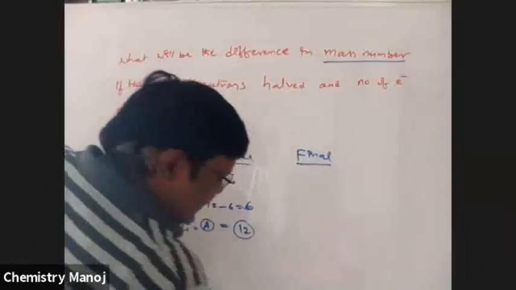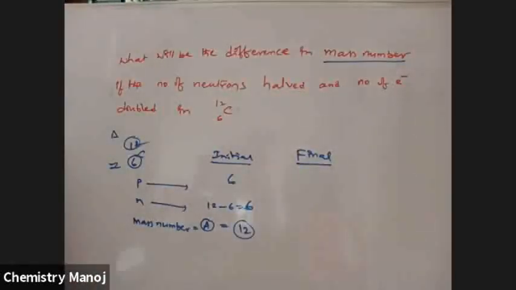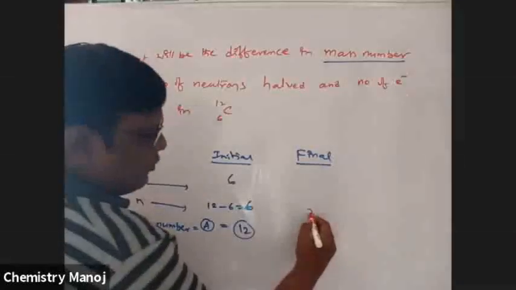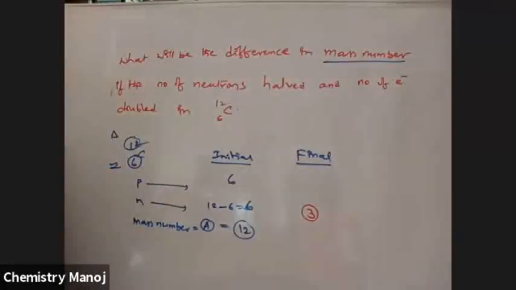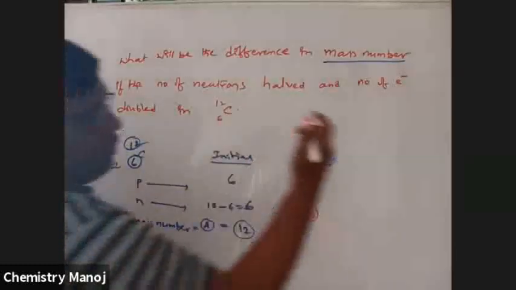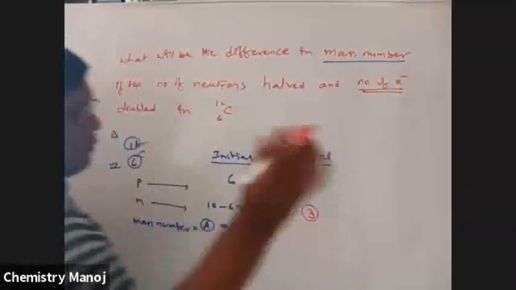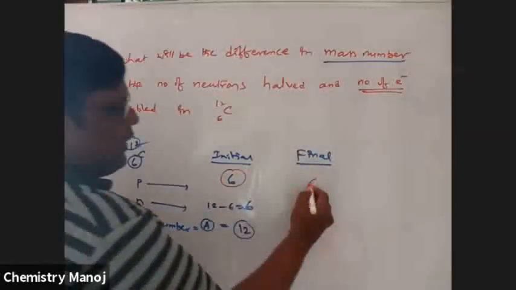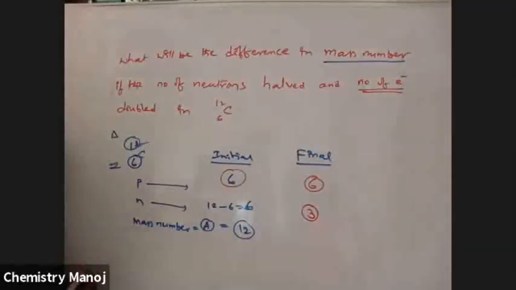The number of neutrons are halved, that means finally 3 neutrons. The number of electrons are doubled, but not protons. Protons are maintained as they are.